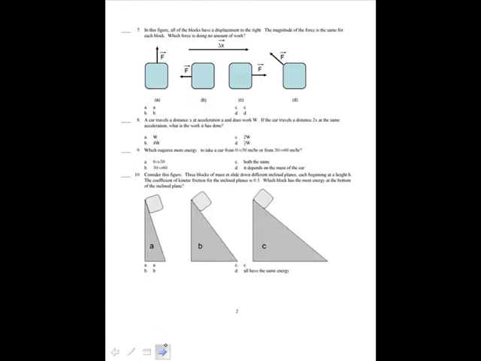B. In this figure, all the blocks have a displacement to the right. The magnitude of the force is the same for each block. Which force is doing no amount of work? The one that does no amount of work is the one that's perpendicular to the displacement, because remember it's F d cosine theta. Those are 90 degrees apart, and the cosine of 90 is 0, so it's A.